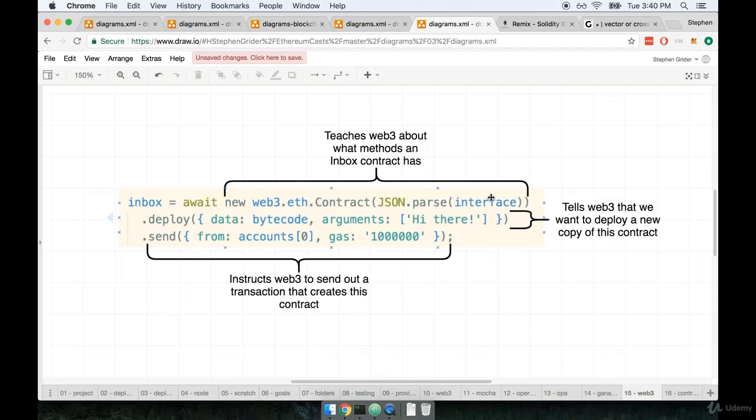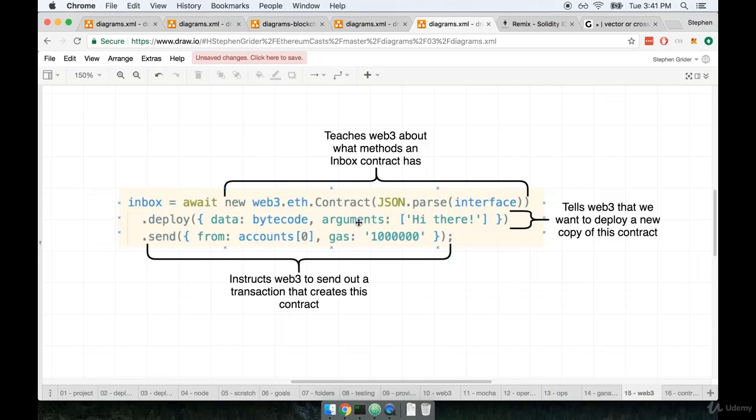So this first line in total essentially tells Web3, hey, there's a contract out there and here's the interface that it expects. That first line says nothing about whether this contract has been deployed or whether we're trying to create it. It also says nothing about the data that exists inside the contract. It says nothing about a specific contract. This first line really just tells Web3 there is a type of contract out there that has this interface that you can conform to in order to communicate with it.